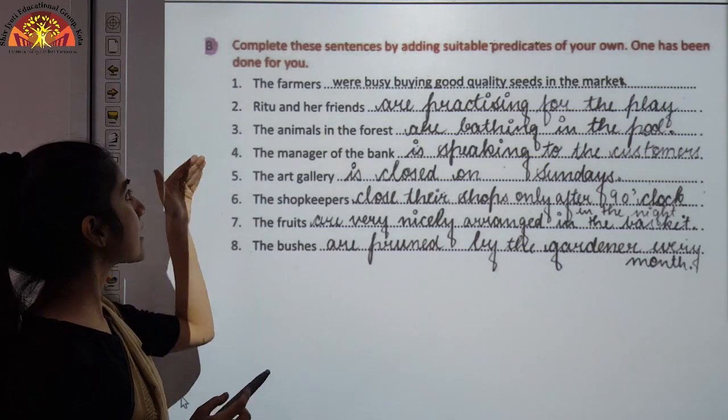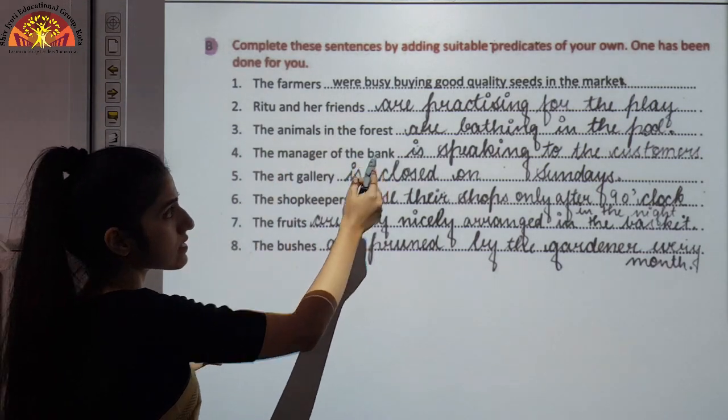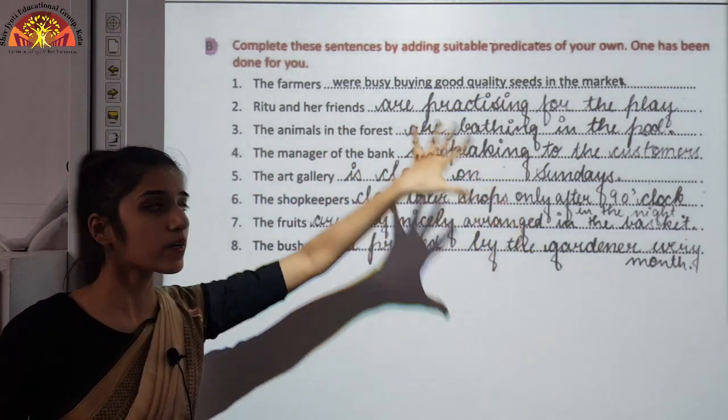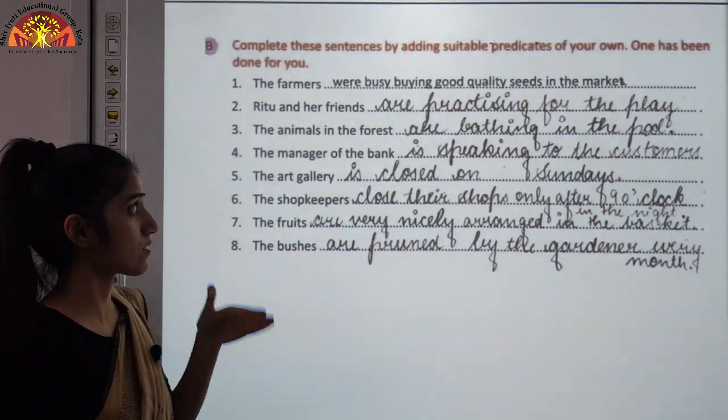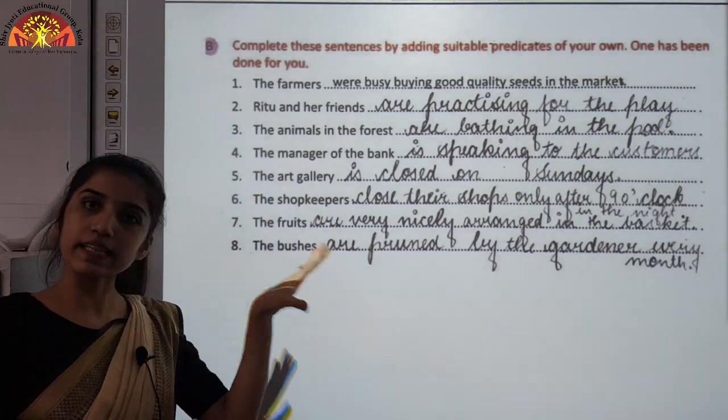Now taking the next one, the animals in the forest are bathing in the pool. You can take that or you can write another of your choice. Now the rest you have to do like this only.